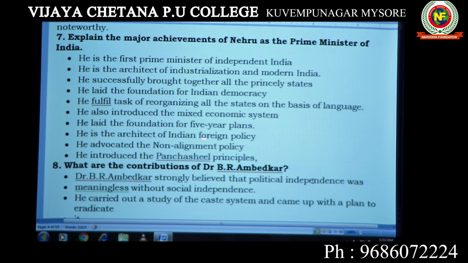The non-alignment movement, NAM, is most important. Non-alignment means not joining any power blocs. After the Second World War, there were power blocs led by the USA and USSR, and Nehru did not join any power group. That is what we call the non-alignment movement. And the Panchsheel principles are the base for Indian foreign policy. So that was formulated by Nehru. These are the points to be written.